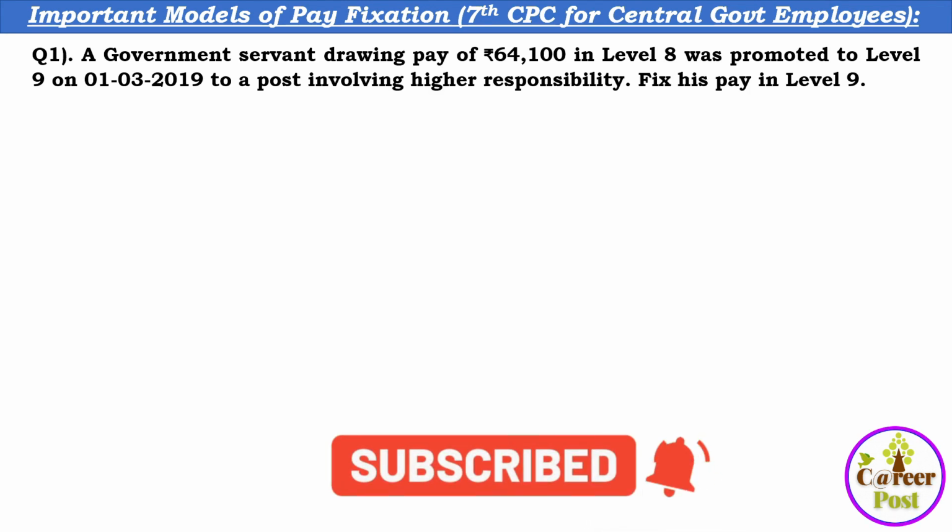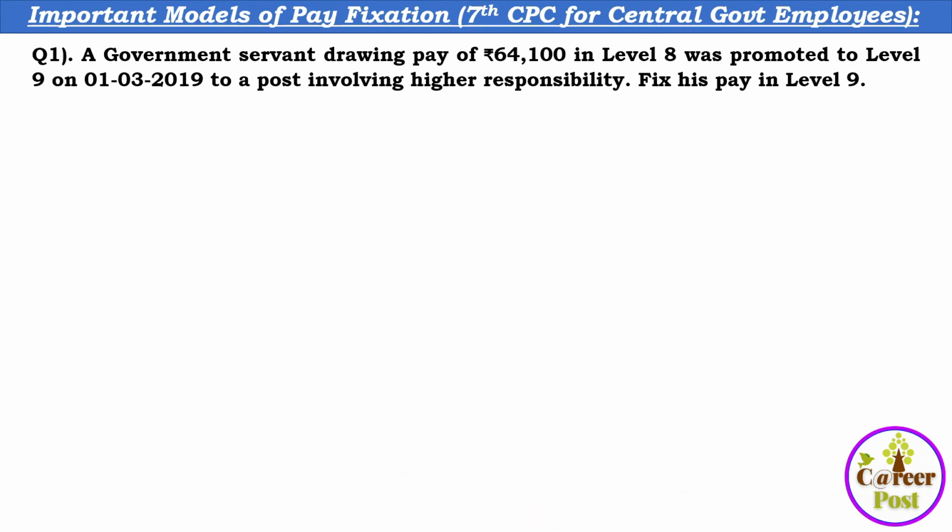First question: a government servant drawing a pay of 64,100 in level 8 was promoted to level 9 on 1/3/2019 to a post involving higher responsibility. Here the question says that the basic pay of the employee is 64,100 in level 8, and he was promoted to level 9 on 1/3/2019, which involves higher responsibility. Whenever there is involvement of higher responsibility, fixation will be made under the rule FR 22 1A1. Fix his pay in level 9.